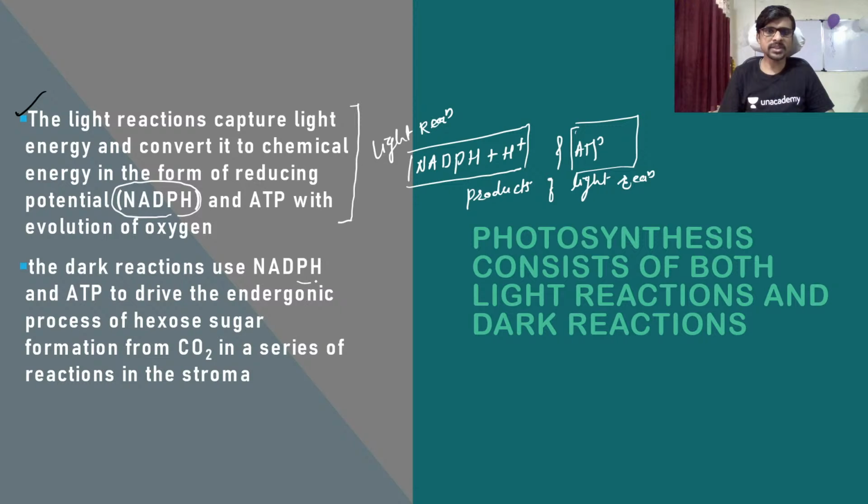Okay, so the dark reaction, if you see, uses NADPH and ATP to drive the endergonic process of hexose sugar formation from carbon dioxide in a series of reactions in the stroma. So this is nothing but the dark reaction. We call it the Calvin cycle, the Calvin Benson cycle we call it. So these two products are consumed by the dark reaction.